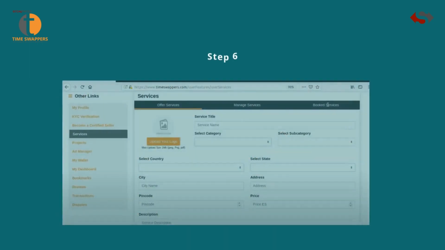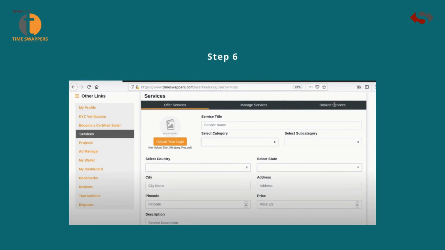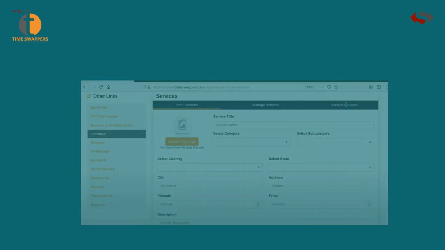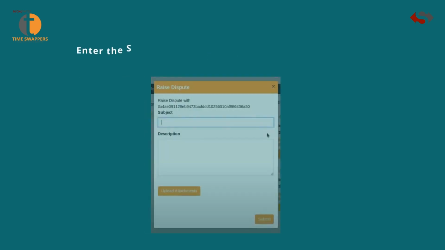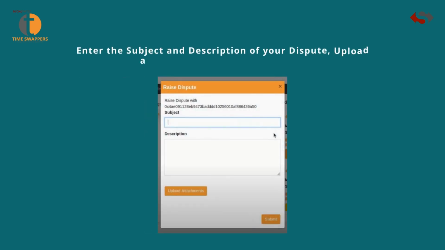If you want to raise a dispute on a service provider, go to the Services tab here. Click on Booked Services and click on Raise Dispute. Enter the subject and description of your dispute, upload attachment, and click on Submit.